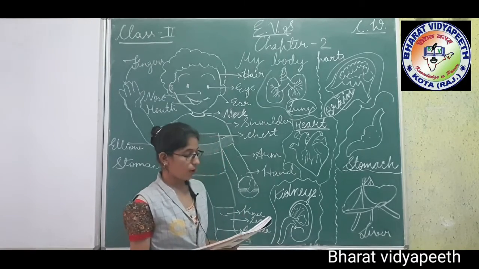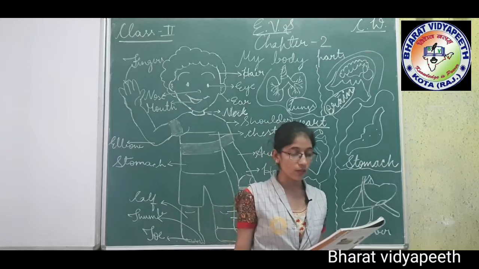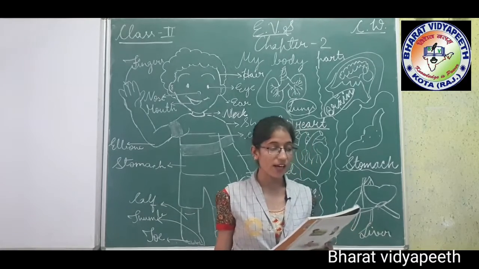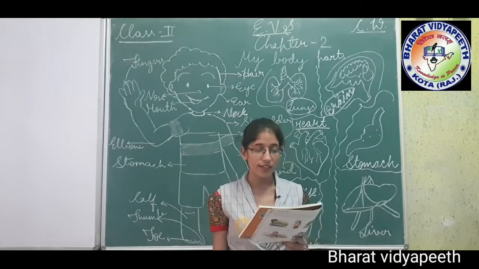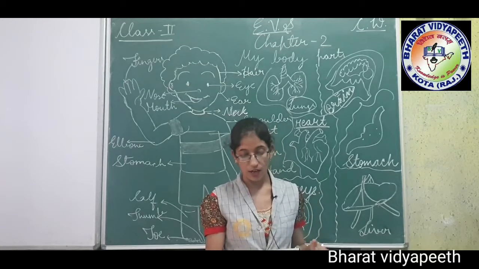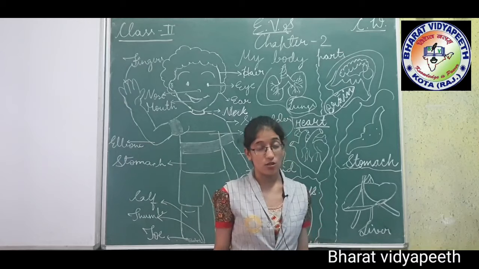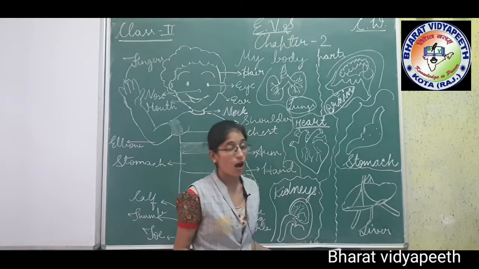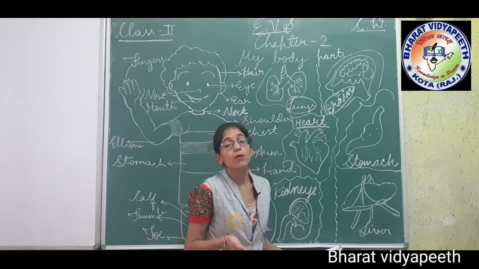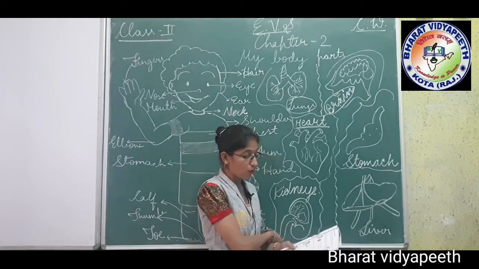Now see, internal body parts or organs cannot be seen from outside as they are inside our body. So the important internal organs are as follows. External we can see, but internal we cannot see. See here the main important internal organs we have drawn for you, children.